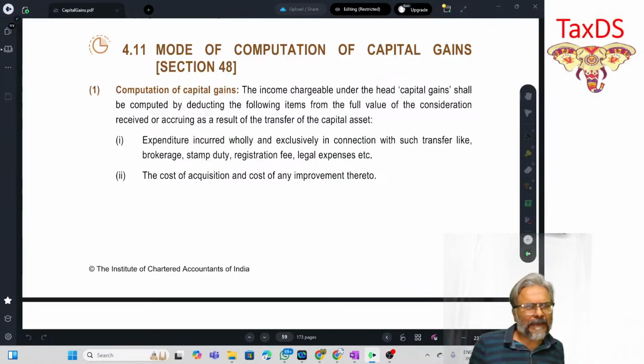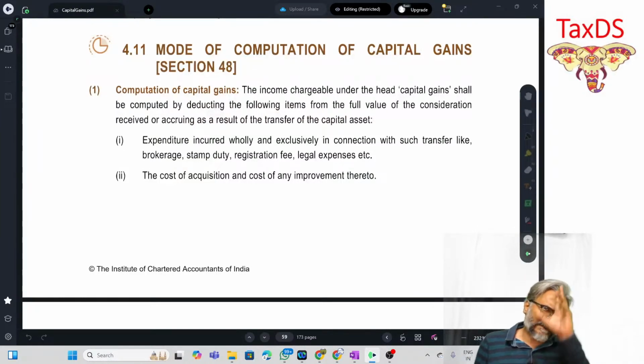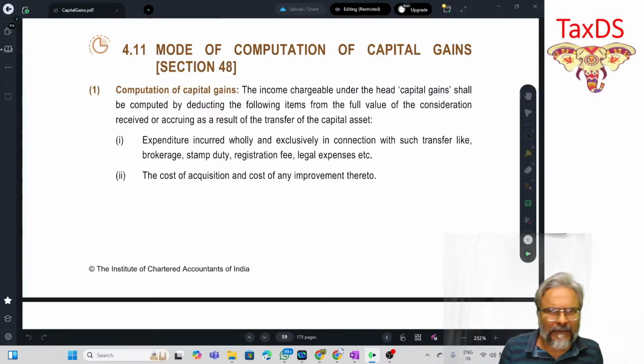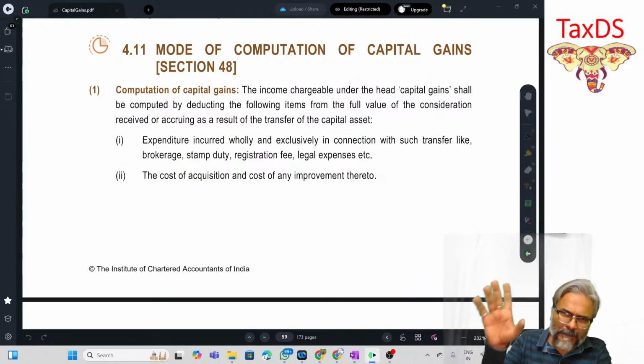Yes, we know that before this amendment, there were certain assets on which no indexation benefit would be available at all. For example, bonds and debentures: there is no indexation at all, even if the asset is a long-term capital asset.